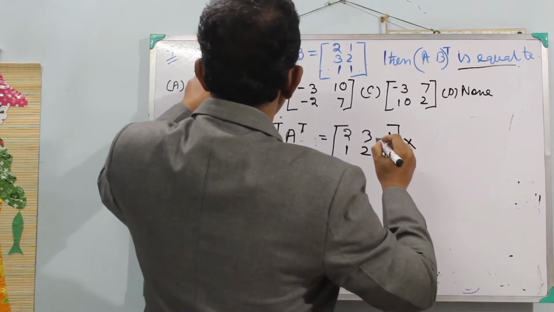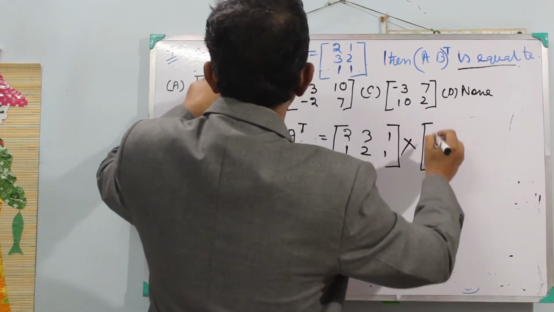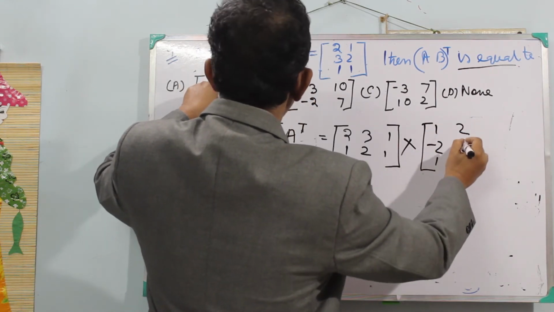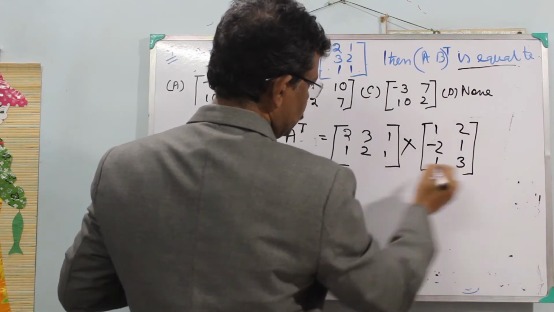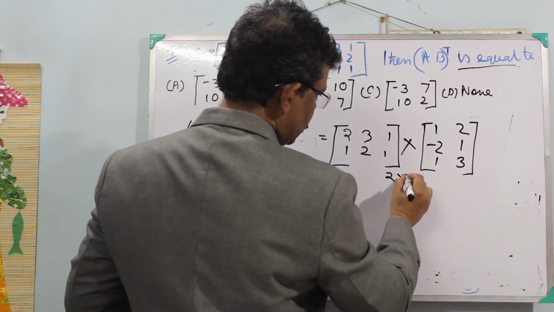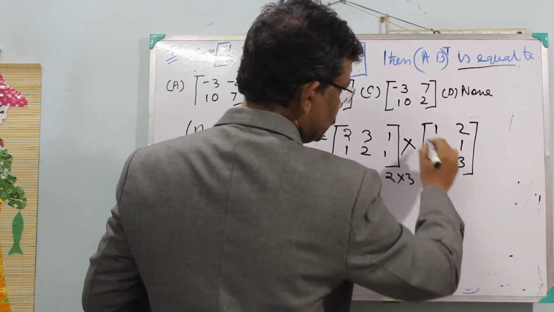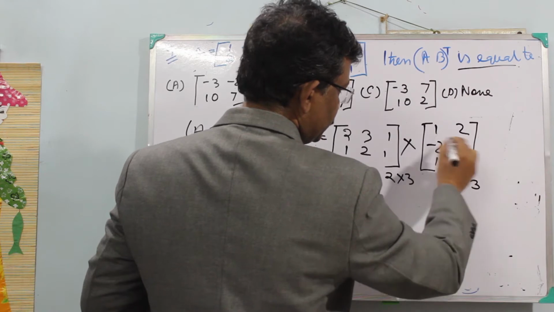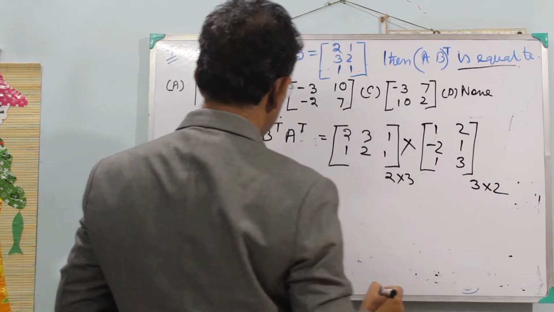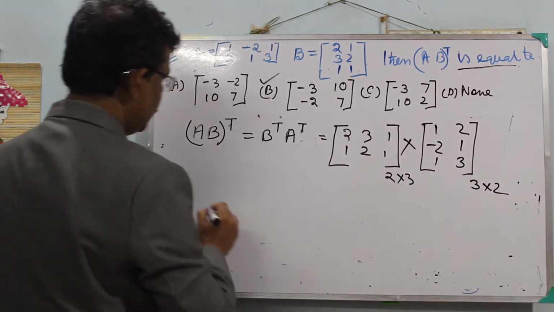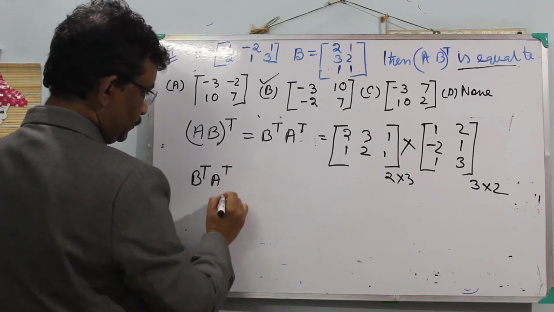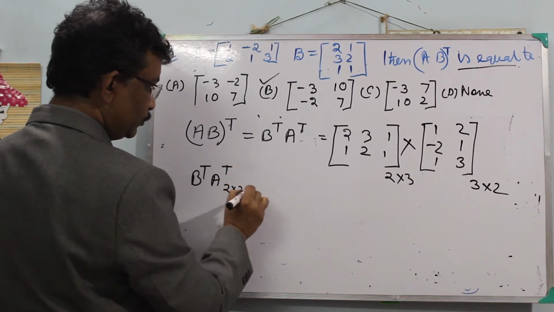This is A, so first row becomes first column: 1 minus 2 1 2 1 3. So this is order 2 by 3, and this is row 3 column 2. So the resultant matrix would be 2 by 2. So B transpose into A transpose would be 2 by 2.